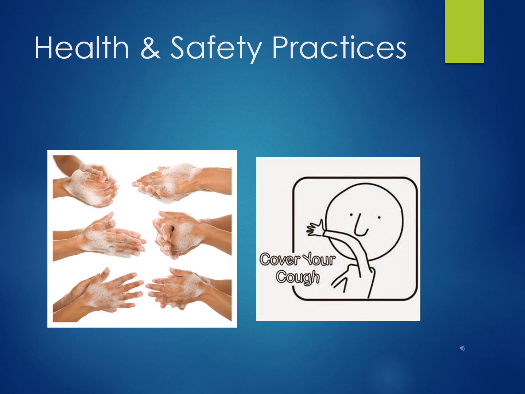How should you wash your hands? Wet your hands with clean, running water, warm or cold. Turn off the tap and apply soap. Lather your hands by rubbing them together with the soap. Be sure to lather the backs of your hands, between your fingers, and under your nails. Scrub your hands for at least 20 seconds.